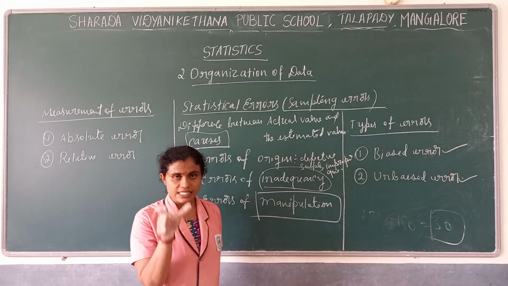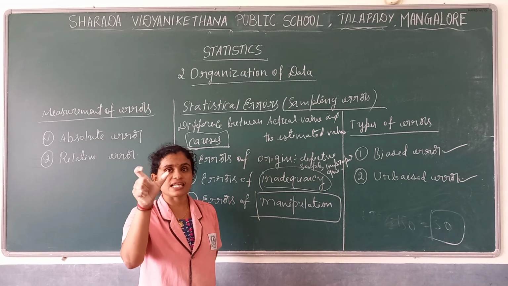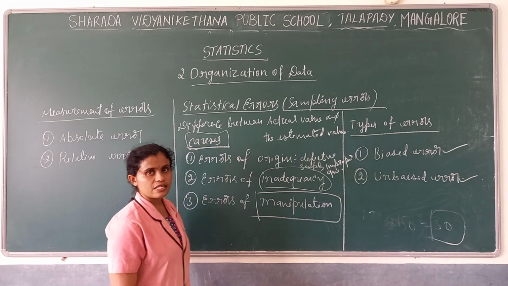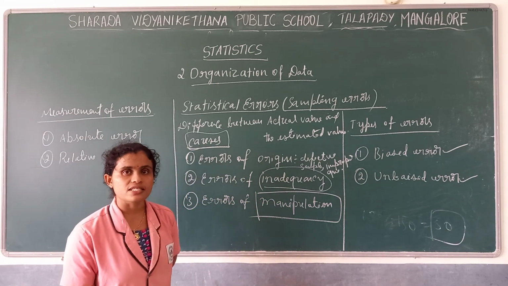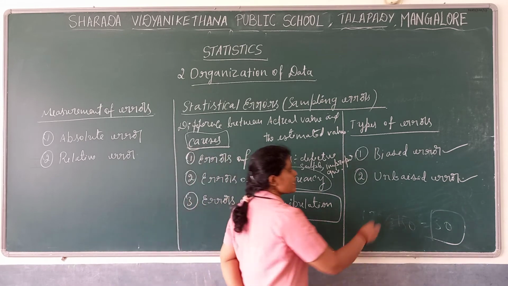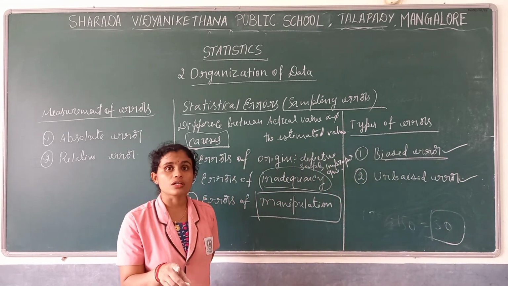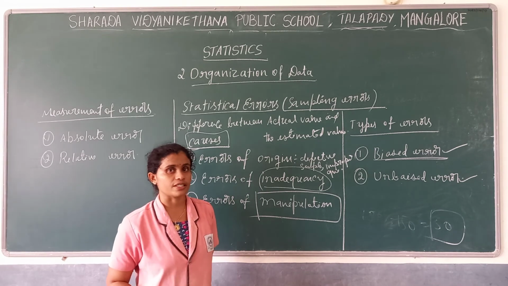Biased error, as I said, the person who conducts the statistical inquiry is the investigator. Biased error is the error which occurs with the notice of the investigator.